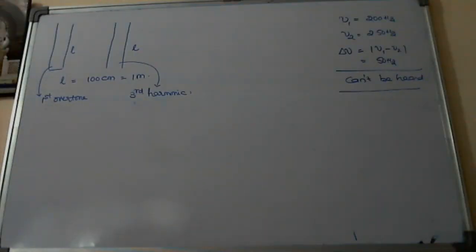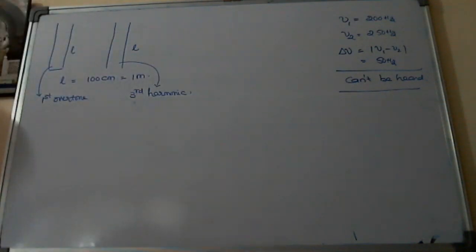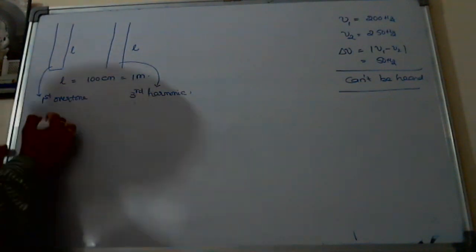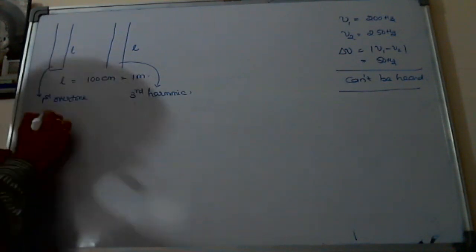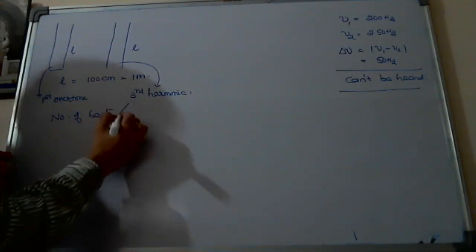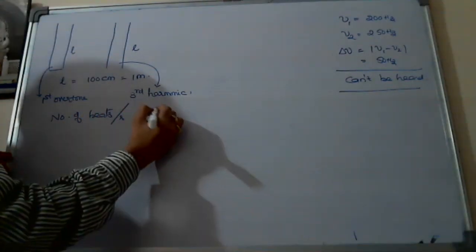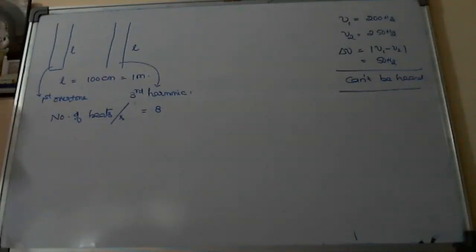When these two are sounded together simultaneously, these two pipes produce how many beats? Suppose the number of beats formed per second is 8.